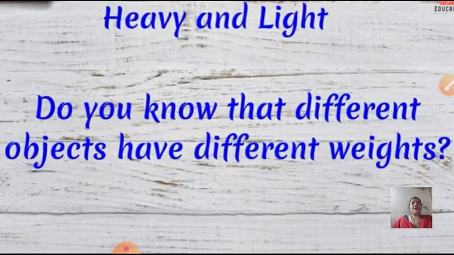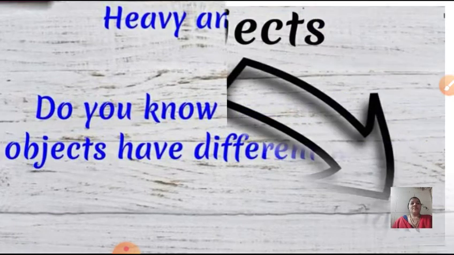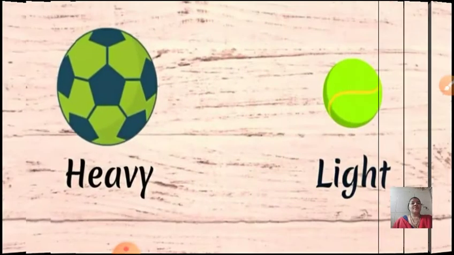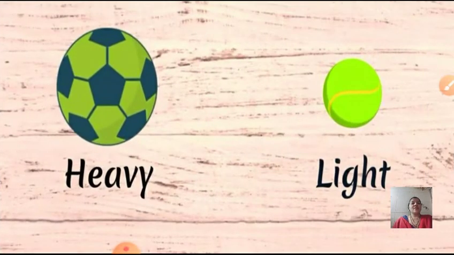So children, look at the screen. Do you all know that different objects have different weights? Okay, all the objects have different weight. So children, few objects are heavy and few objects are light. Here you can see again two pictures of balls. The picture of a football which is to your left hand side is heavy, and a picture of a basketball which is to your right hand side is light in weight.